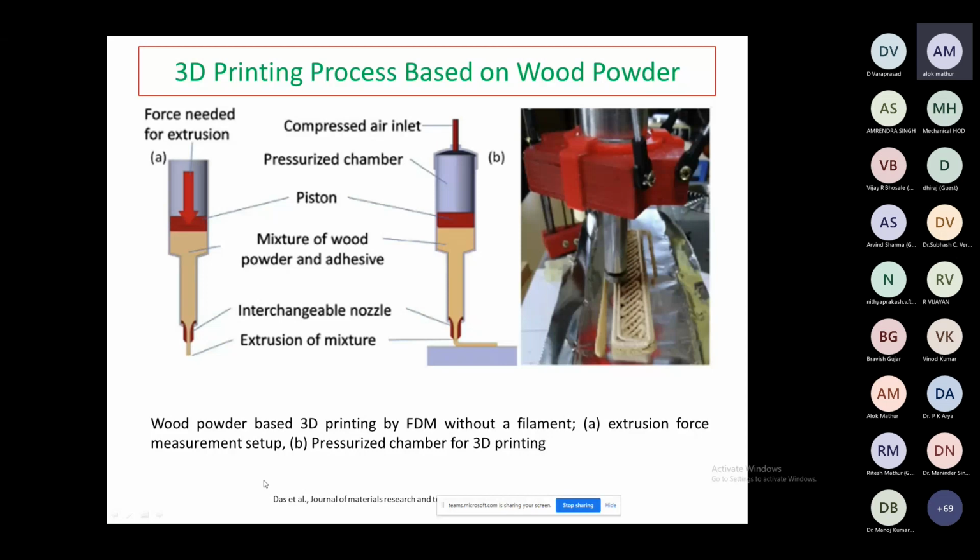Another is the pressurized chamber for 3D printing. In this case, we have pressure, just like a painter painting walls or a car. We use this type of mechanism for 3D printing, to develop pressure in the pressure chamber, and we mix the wood powder and can make the filament directly for making the product.